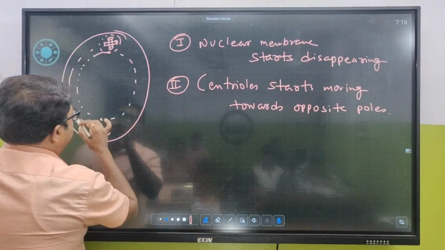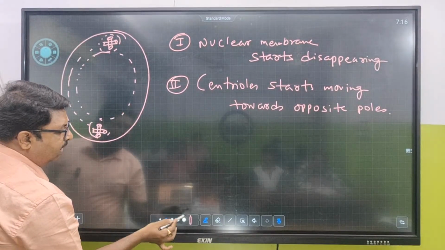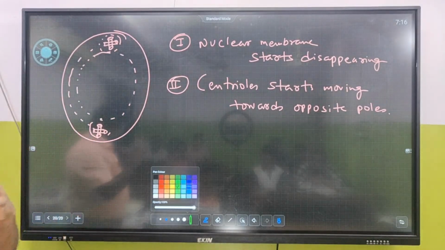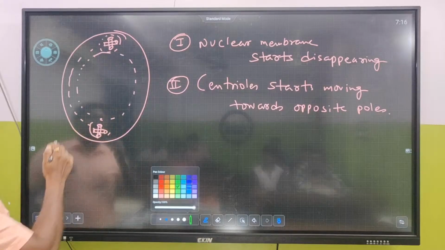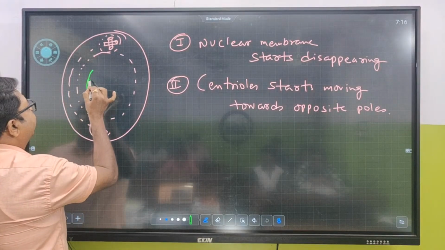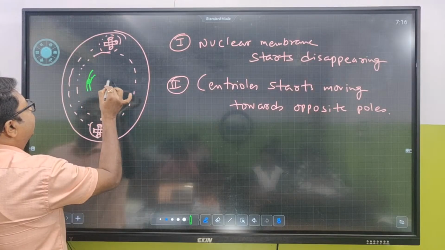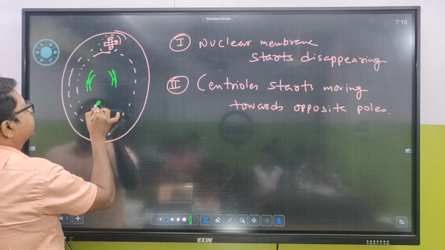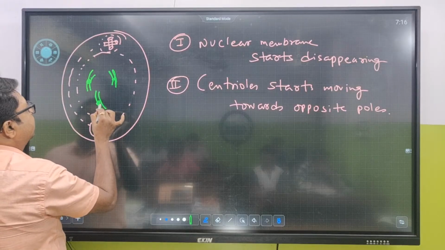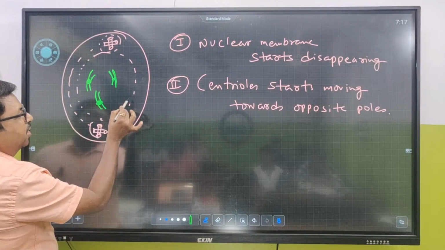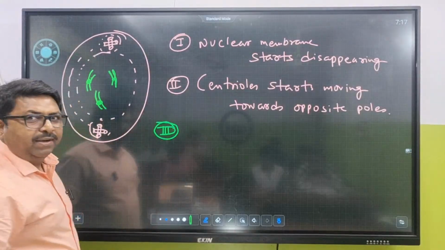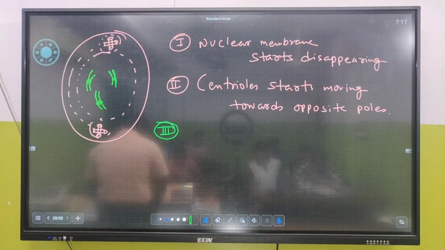And what is going to happen over here? That chromosome, what will you see in it? From the chromatin thread, after untangling, what was formed? Condensation. So when they start condensing, what are they going to look like? They are going to look like chromosomes. This is how they are going to look. This is the centromere. This is what they are going to look like now. And the nuclear membrane will start disappearing. Third point, most important: endoplasmic reticulum.